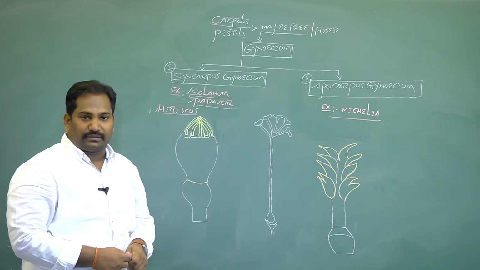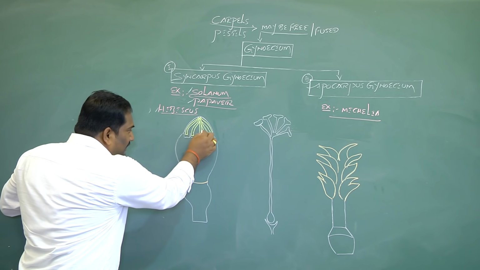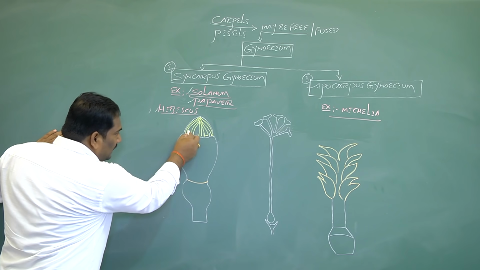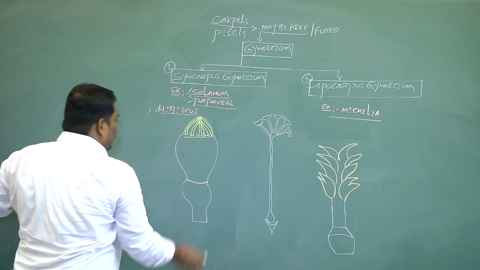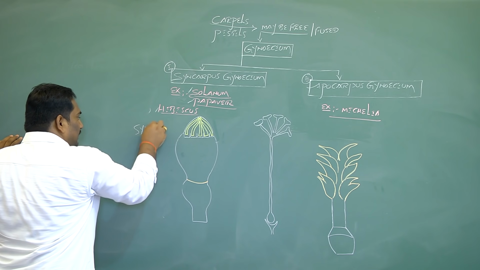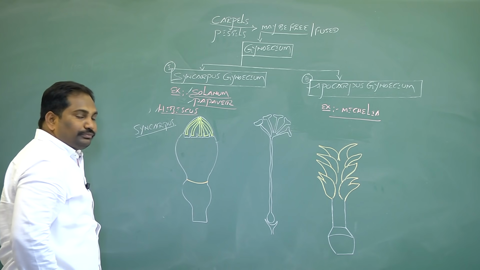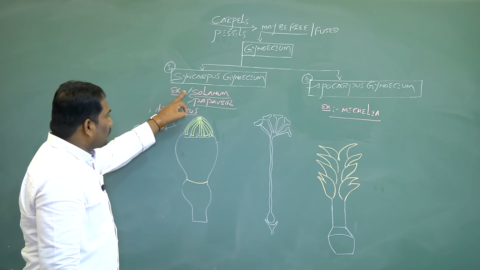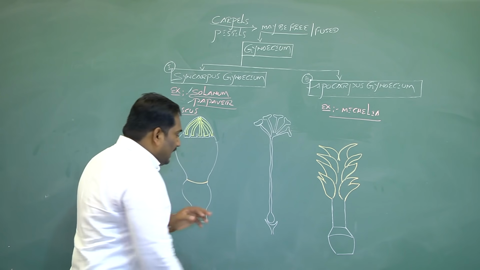What is syncarpous? On the thalamus, many carpels are present. If all these carpels are fused on the thalamus, it is called syncarpous gynoecium. Example: Solanum, Papaver, Hibiscus.